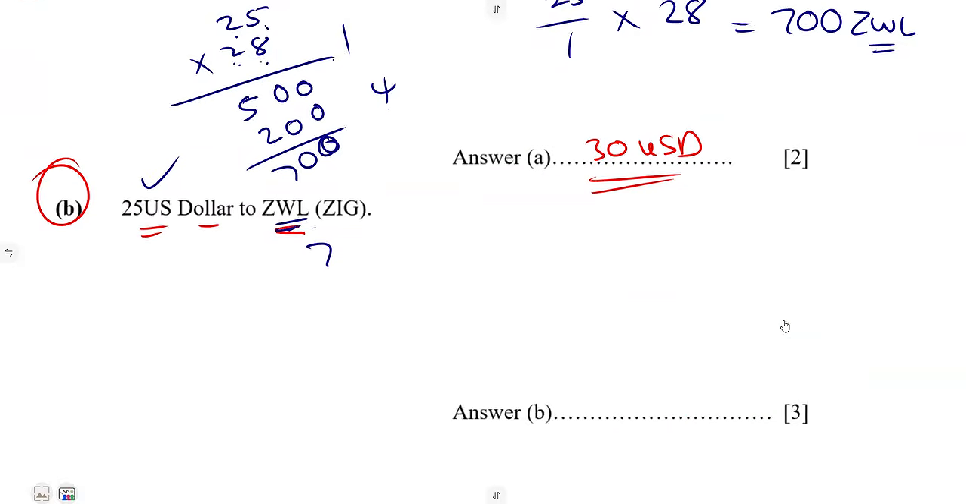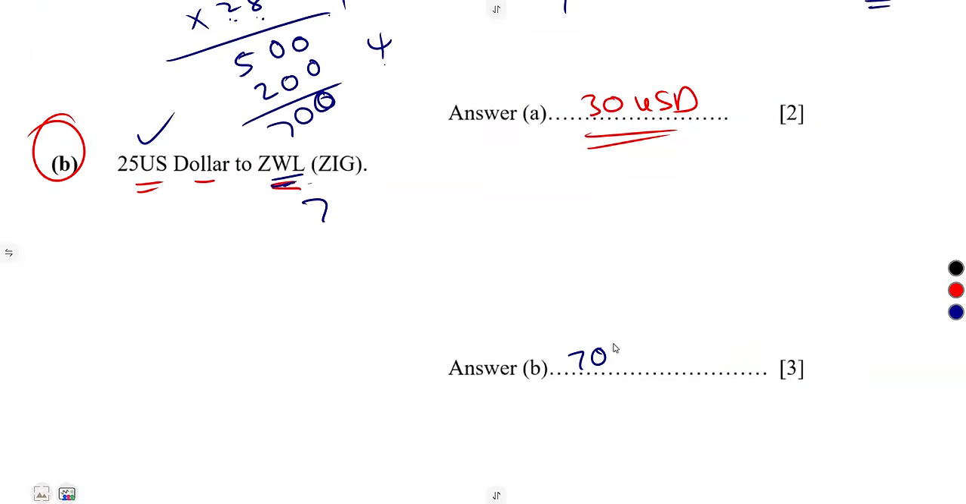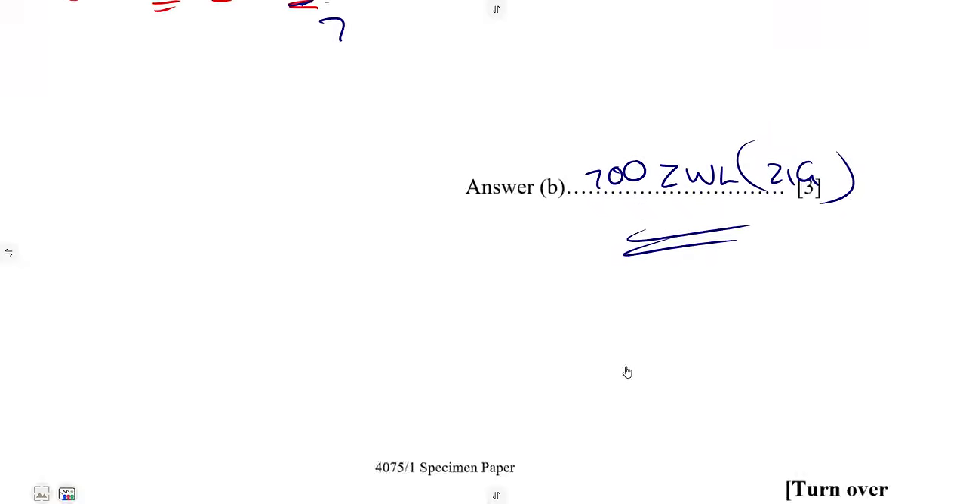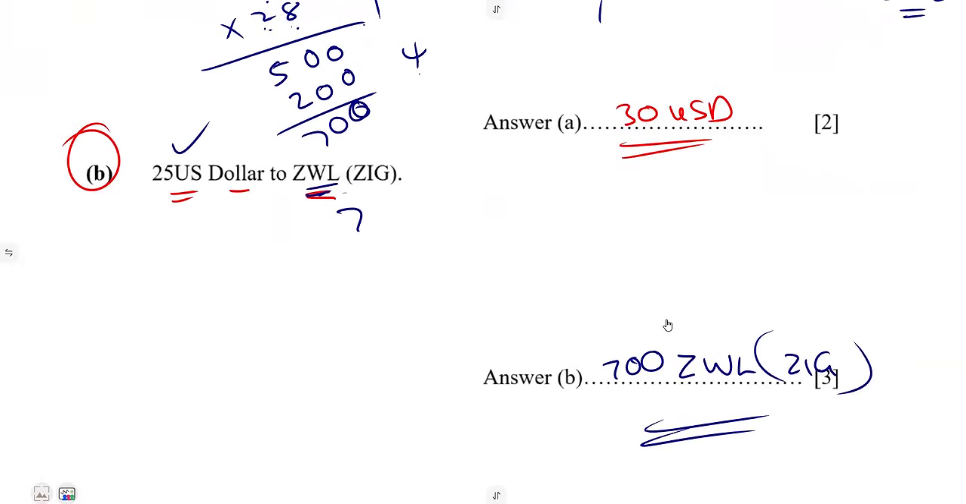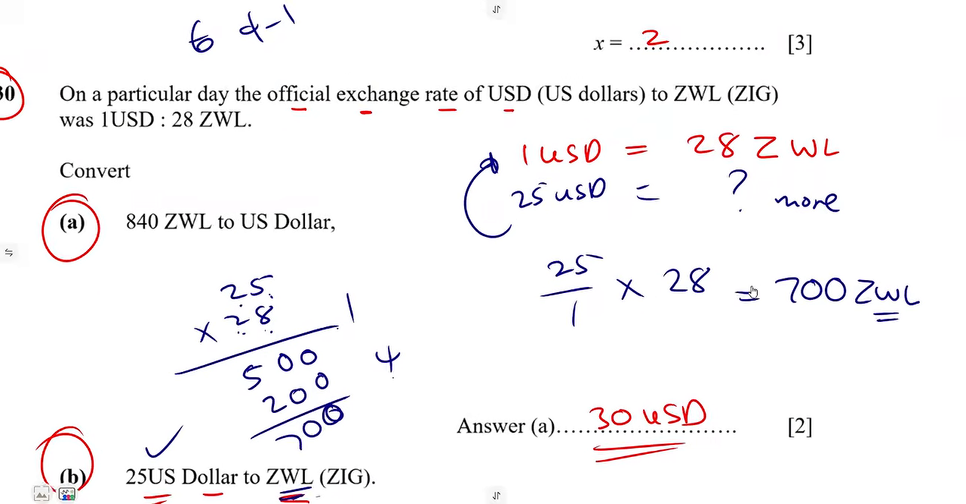So that was it on this other part. It was going to give us 700 Zimbabwean dollars, which is the ZiG. So for 3 marks, that was it. And this was the total. This was the end of it. Yes, that was actually the end.